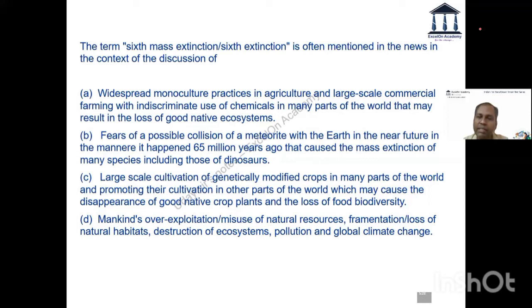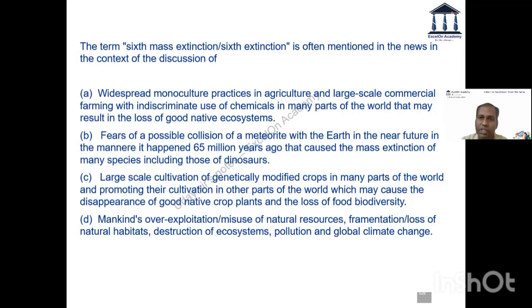We looked at sixth extinction when we were talking about, I don't know which context we exactly said, but the book of sixth extinction also deals with the fact that the current global warming temperatures, the pace at which they are going, and the current status of ecosystem on account of global warming, it is clearly not sustainable. That is what the book also states. So the most appropriate answer for this one is D.